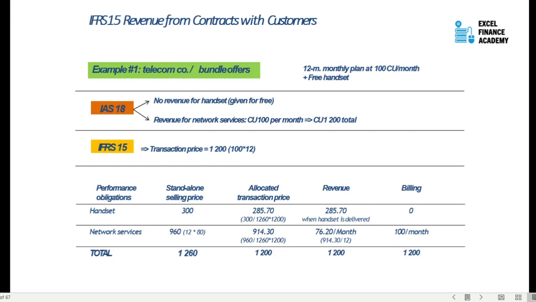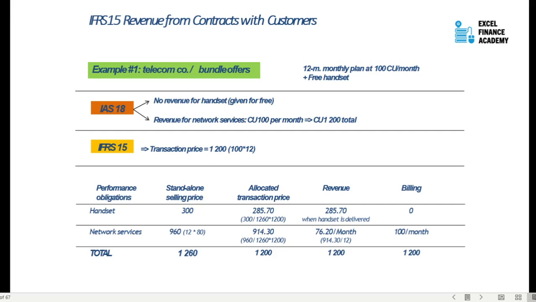So now the handset price comes to 285.70 and network services comes to about 914.3. So the revenue which is going to be recognized when the handset is delivered is 285.7, minus the cost of it, and the network services which will be recognized is 76.2 a month. So if you are doing it quarterly, now if you look at the whole year, the total will